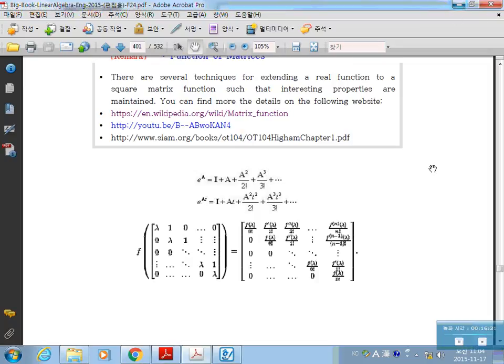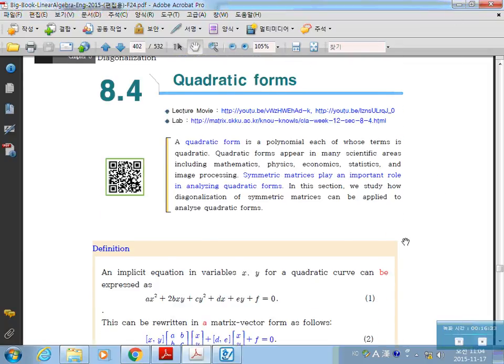Okay, next. Quadratic form. Any questions before we start the quadratic forms?